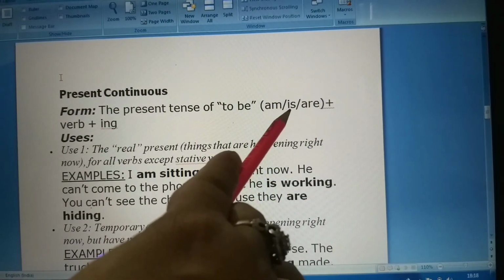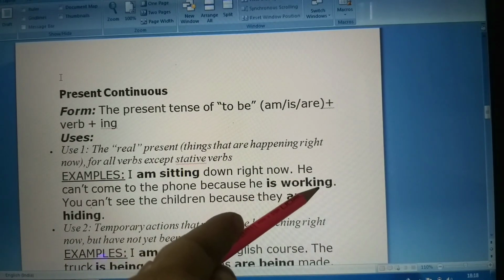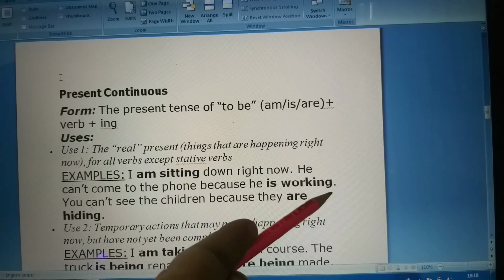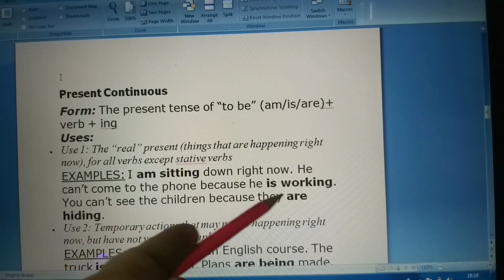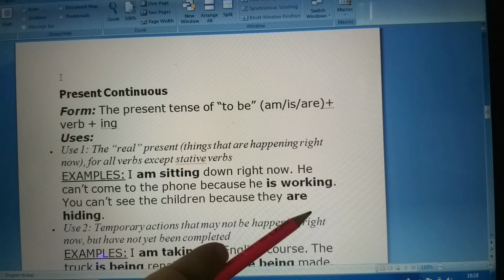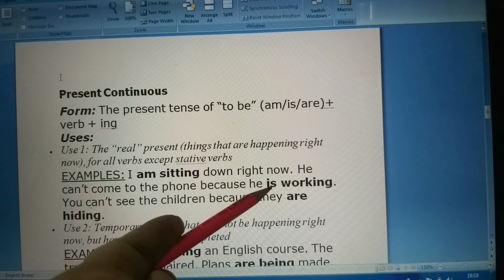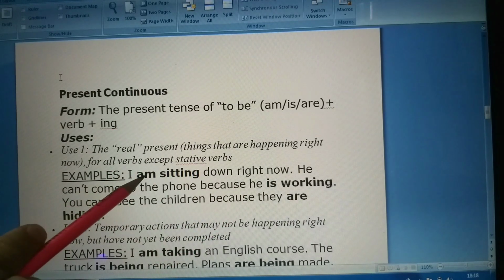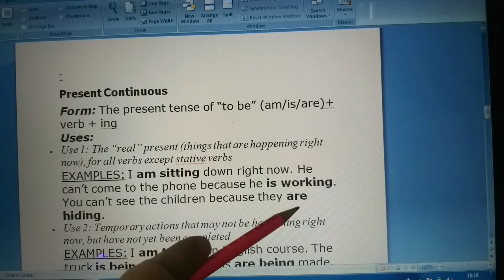So we are using is and ing. Verb plus ing. You can't see the children because they are hiding. Are and hiding, ing. So now you would have come to know how we have used am over here, is over here and are over here.